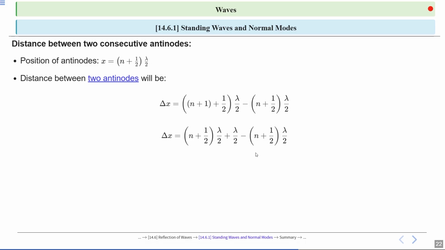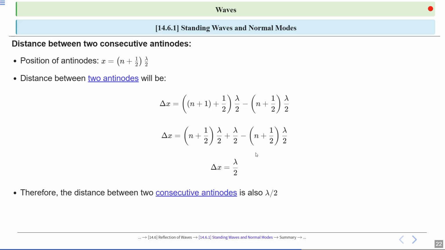So we simplify the equation step by step. Delta x is equal to (n plus 1 by 2) into lambda by 2 plus lambda by 2 minus (n plus 1 by 2) lambda by 2. After rearranging all the terms, we see this equation: delta x is equal to lambda by 2. It shows the distance between two consecutive antinodes is half the wavelength.